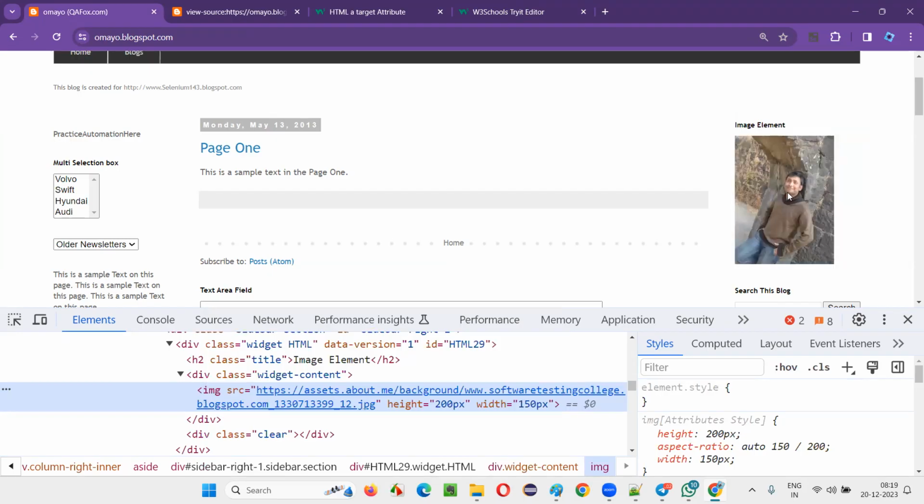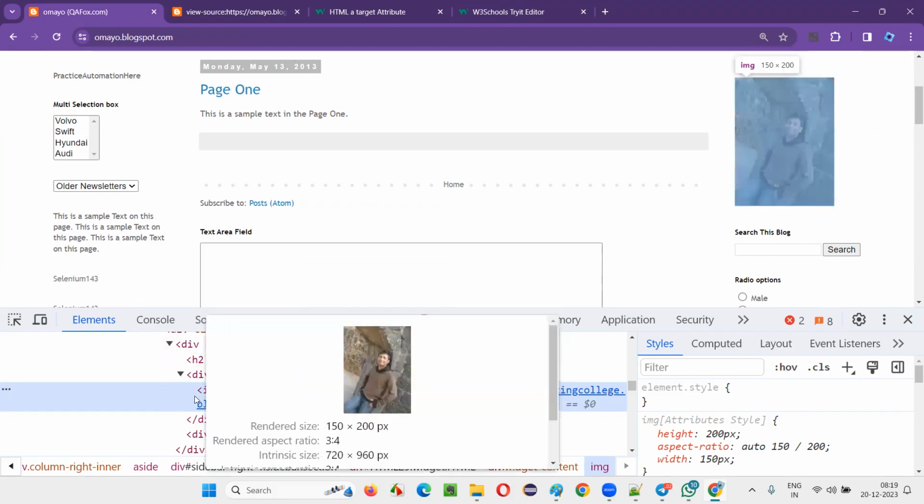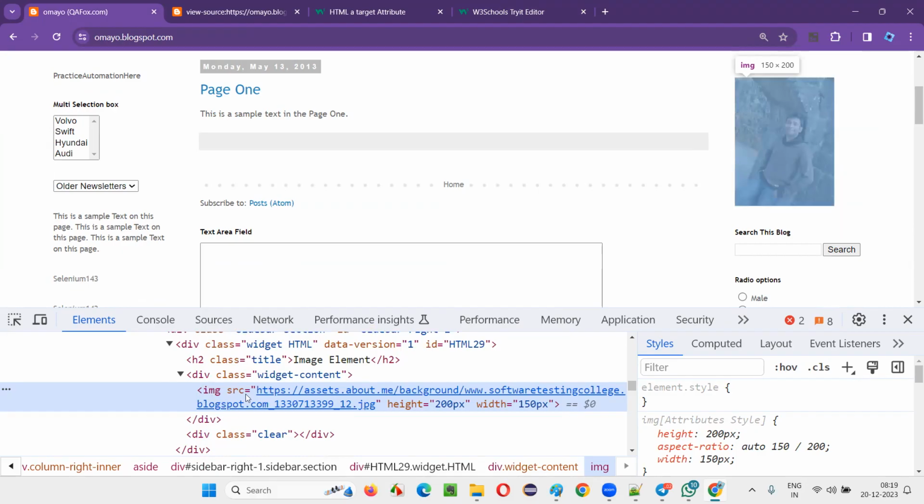Someone was asking me how to find the HTML code of a particular element. For this particular image, what is the HTML code? IMG is the tag name. SRC and different attributes will come. Height and width attributes also came like that. Height of the image, width of the image.